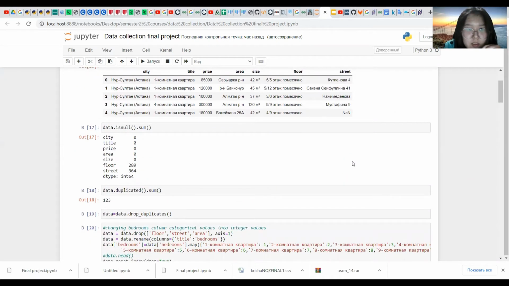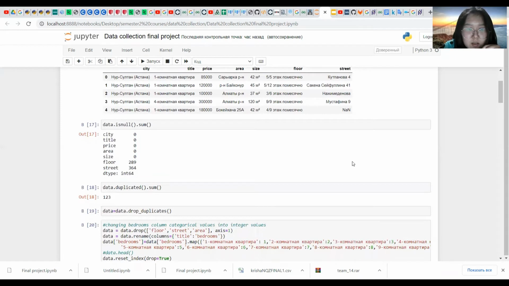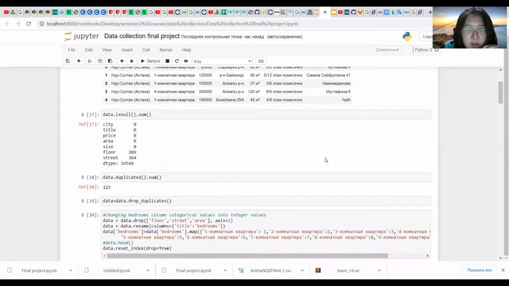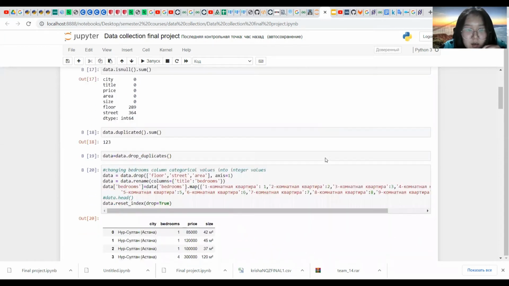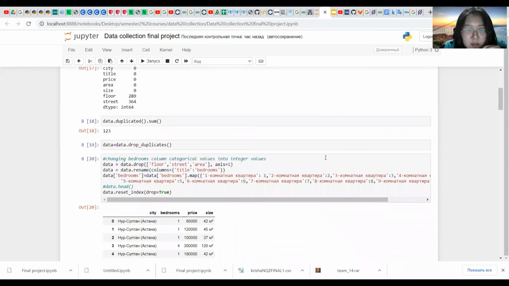As we can see, there are null values and duplicates, so we need to drop them. Then we see that we should rename the title column into bedrooms.